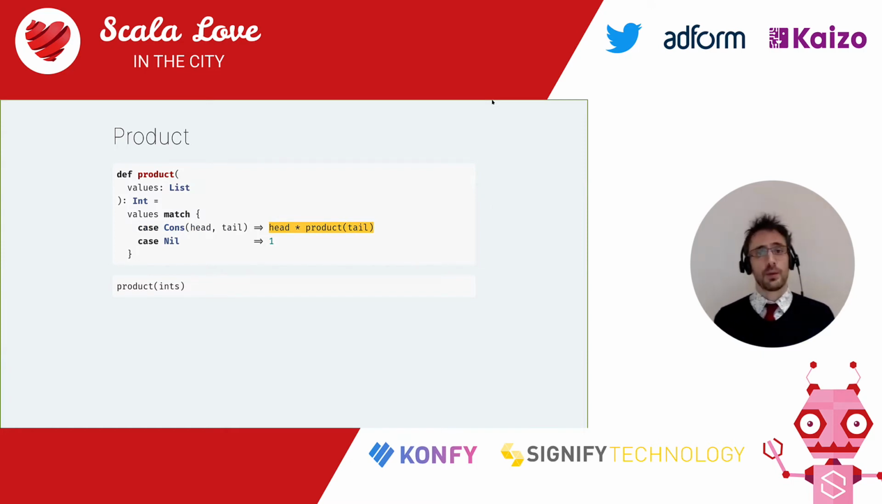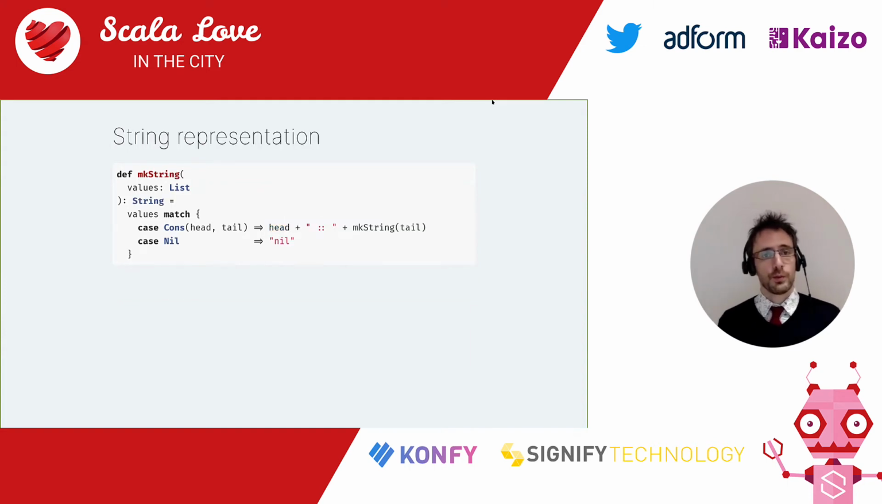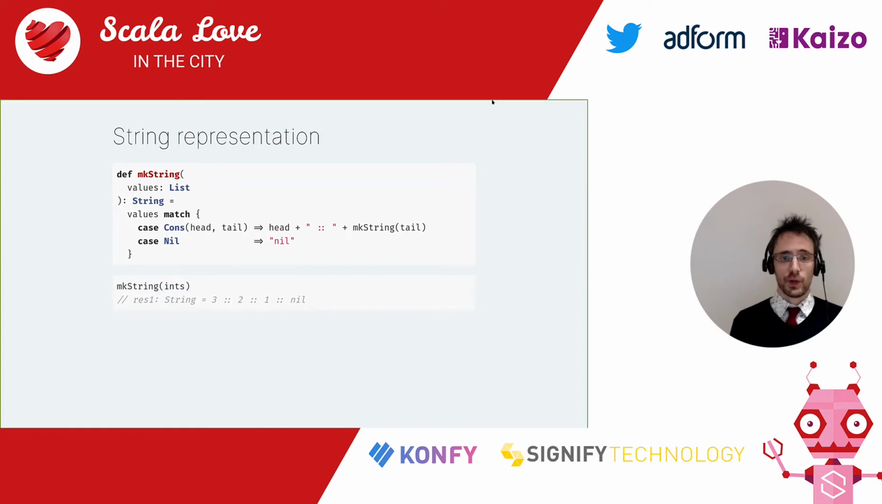This is a pattern that comes up a lot. We could, for example, compute a string representation of a list. It takes a list, returns a string by pattern matching, and the smallest problem, the empty list, has a solution of the nil string. And more complicated problems will map to the head concatenated to cons, concatenated to the string representation of the tail, so the solution to the smaller problem. And that will, of course, give us the expected result, the 3 cons 2 cons 1 cons nil string.